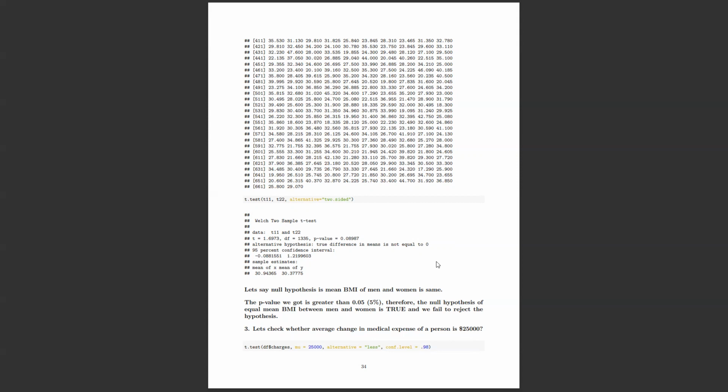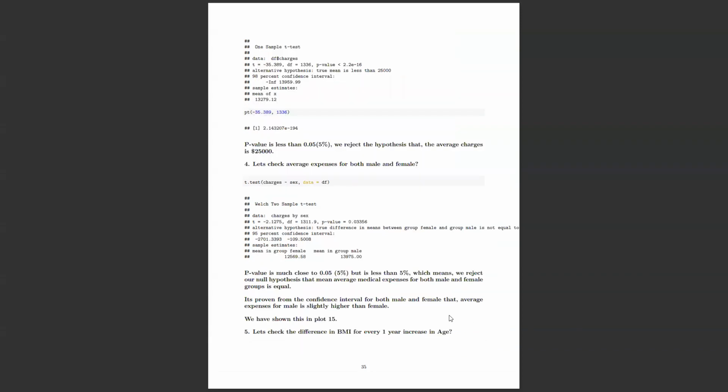On average, I want to see whether a person taken at random might have a medical expense close to 25,000. That's what statistical analysis is. We don't have to analyze the entire population. We can take a small sample, analyze it, and extend it to the entire population.